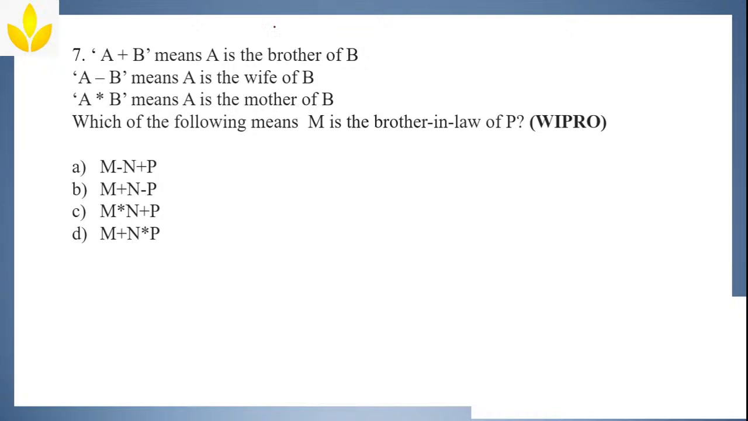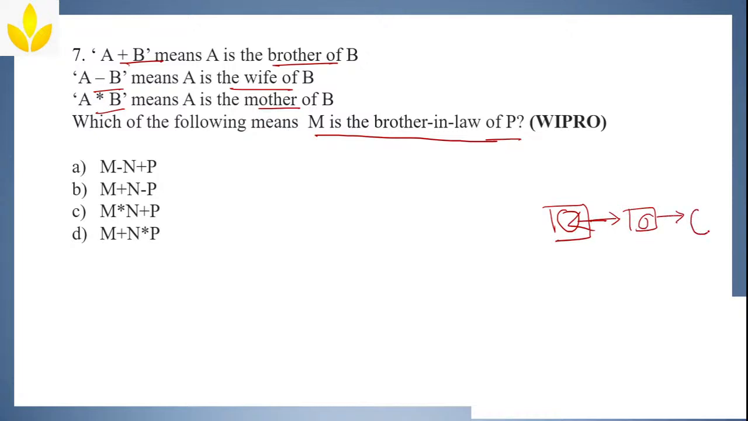Okay. Now let us solve this question. A plus B means A is brother of B. A minus B means A is wife. A star means mother. Correct? Now which of the following means M is the brother-in-law of P? Okay. What you want? You want M to be a brother-in-law of P. Now you don't know who is P, but M for P can be a girl or a boy, but he is having a wife, husband or wife, and whose brother. Okay, M is the brother-in-law of P. Okay, this is P. This relation you want. Similarly, search here.